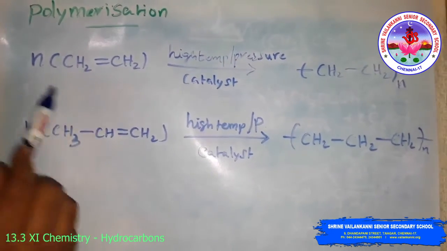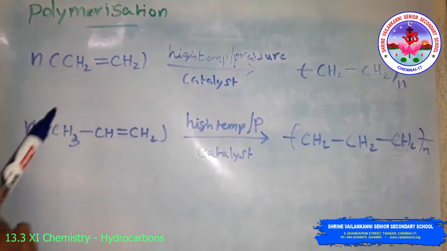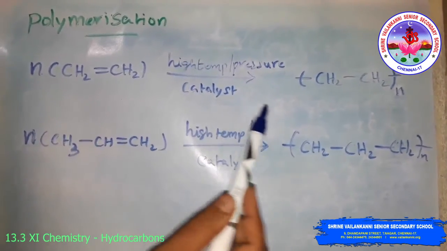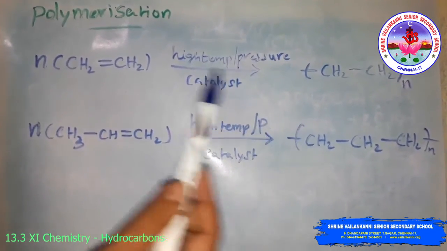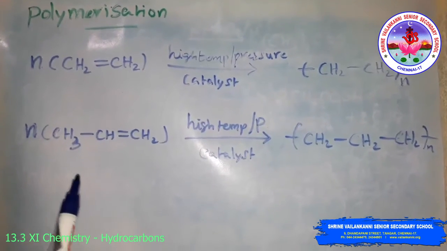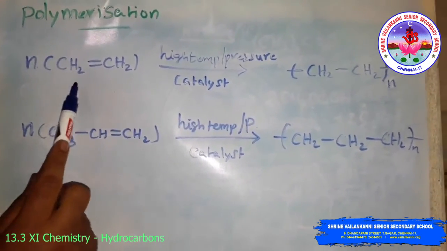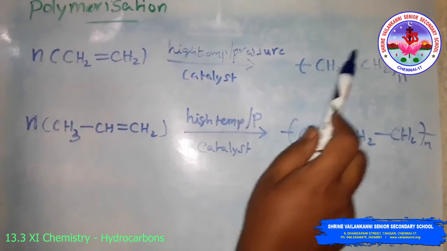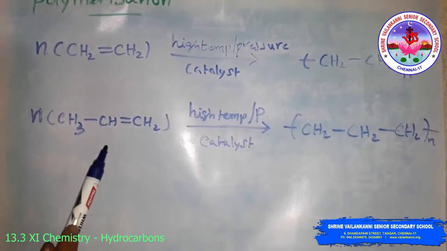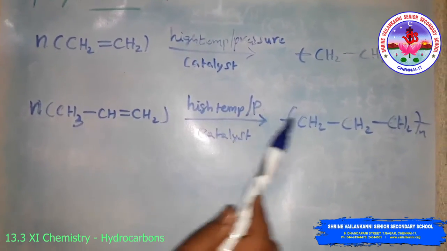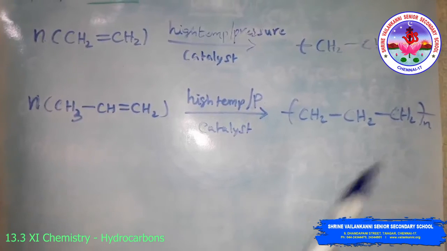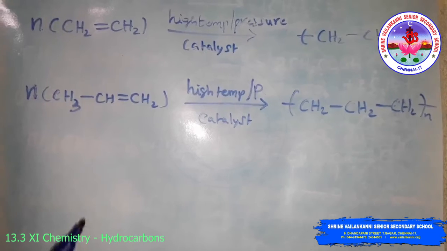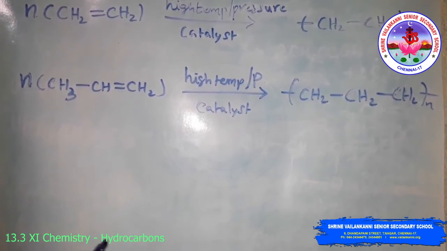So these are the monomers. That is, n number of monomers react at high temperature and pressure in the presence of a catalyst to give polymers. So this reaction is called the polymerization reaction. Ethene undergoes a polymerization process to form polyethene. So this is the polyethene. Then propene reacts at high temperature, pressure and catalyst, and you get polypropene. Polymers are used for the manufacture of plastic bags, bottles, refrigerator dishes, toys, pipes, radio, TV.